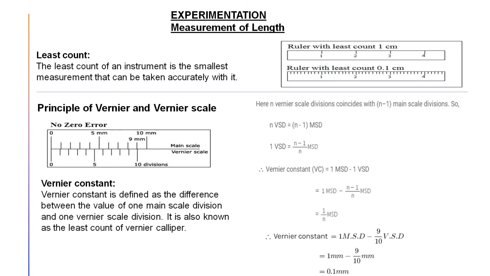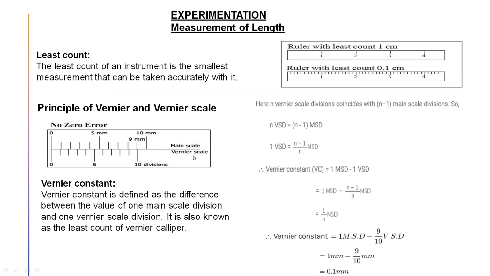The basic reason to take another scale, named vernier, is to measure something accurately. If we measure some object and it crosses one division and cannot reach another division, it will end in the middle. Then how can we measure the exact length? That's why it is taken. So if I'm talking about the vernier scale, how is the vernier scale arranged?